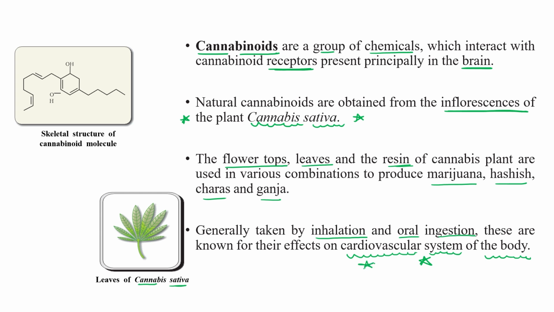As we just discussed, the effect of heroin on our body is to slow down body functioning and act as a depressant. Here, all the members belonging to the cannabinoid category affect our cardiovascular system.